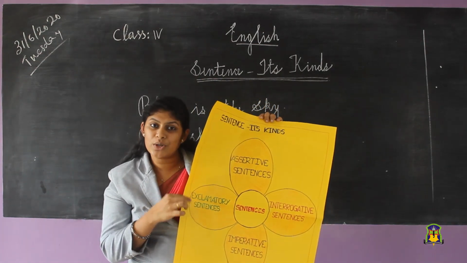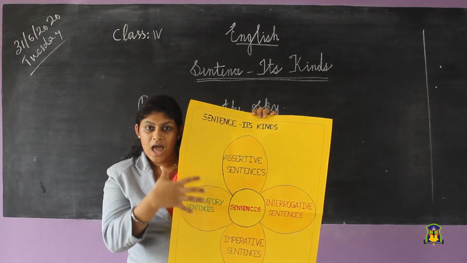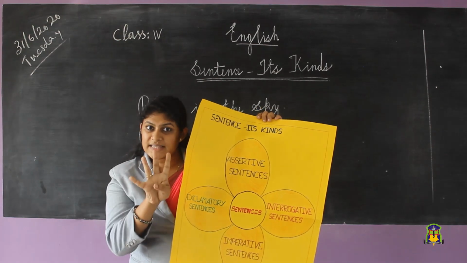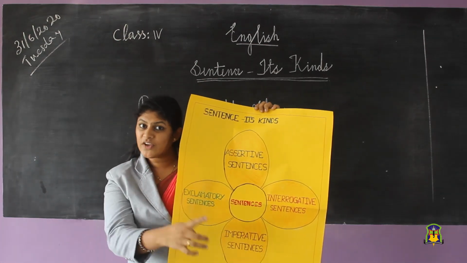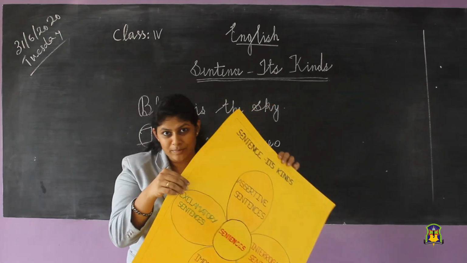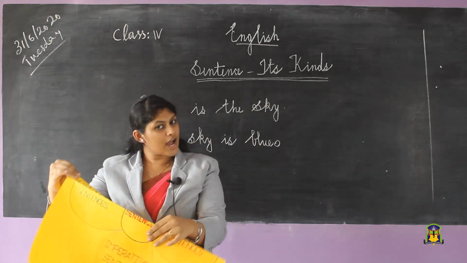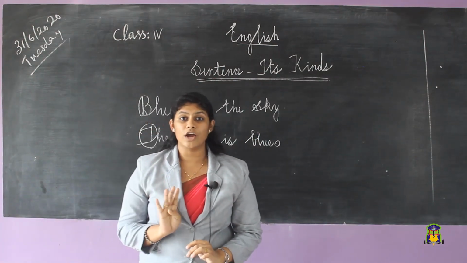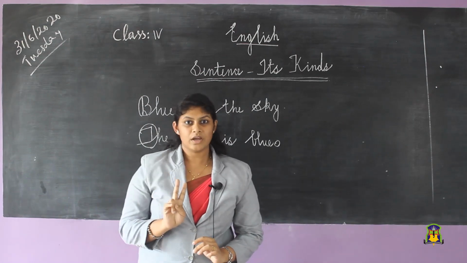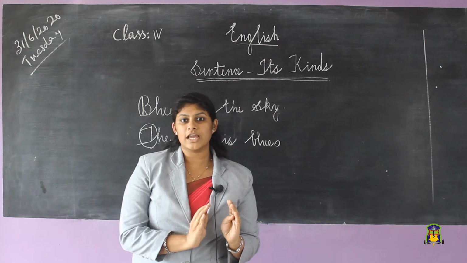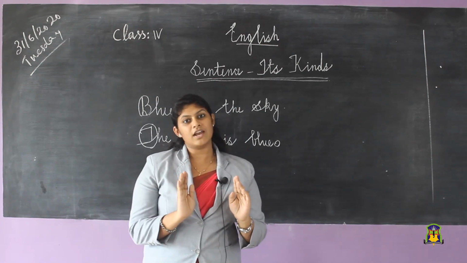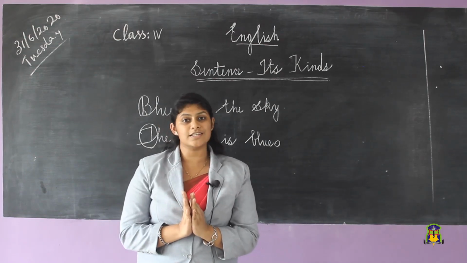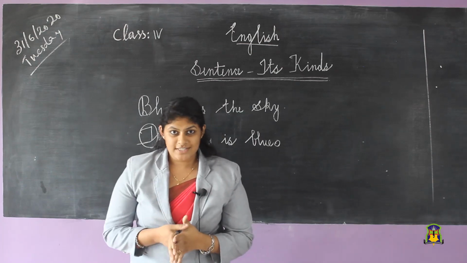Okay children, you just try to imagine our sentence is a flower, and like these 4 petals, our sentence has 4 kinds, that are assertive, interrogative, imperative and exclamatory. So from these 4 kinds of sentences, now we are going to take only 2, that is assertive and interrogative. Now we are going to discuss assertive and interrogative sentences.